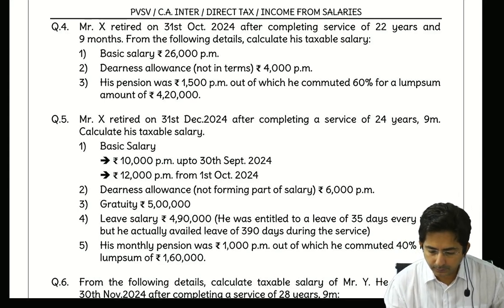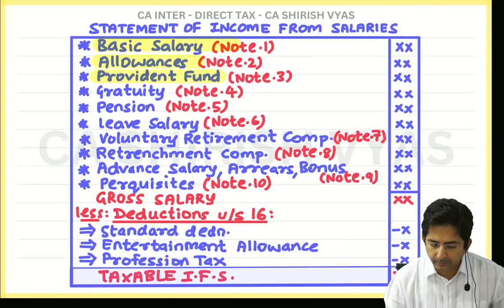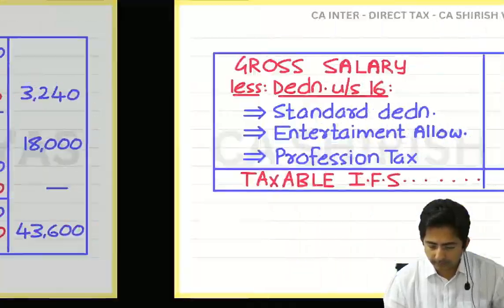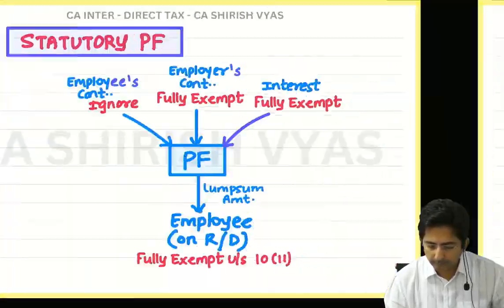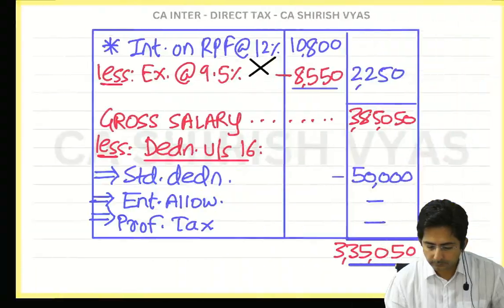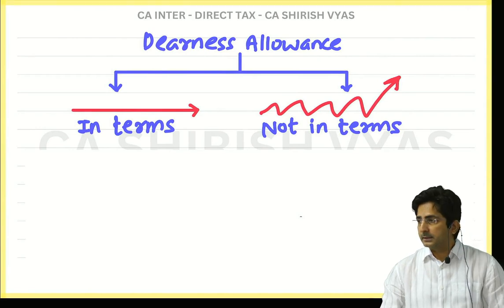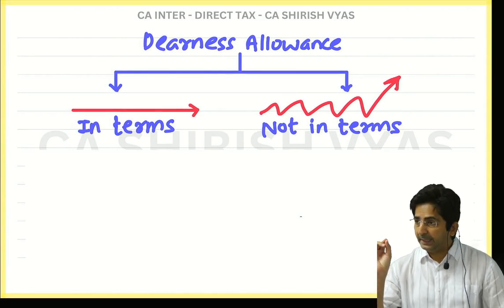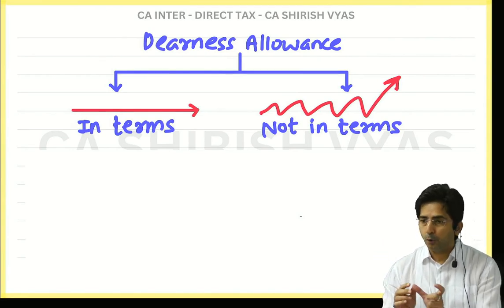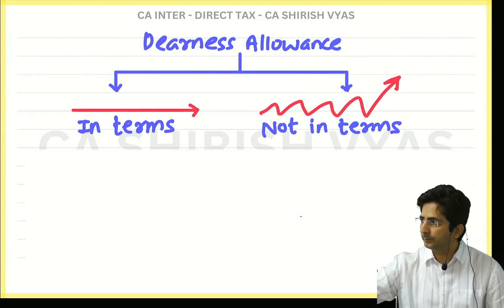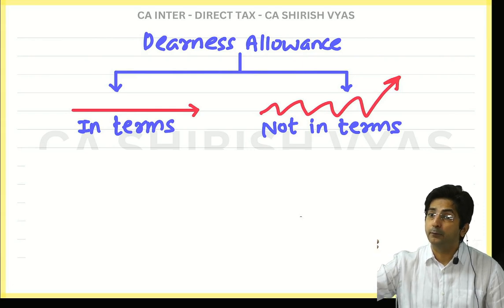Now see here. What is DA in terms and what is DA not in terms? See here. DA in terms means what you know? Your employer will give you dearness allowance and the amount will be constant, irrespective of the inflation.